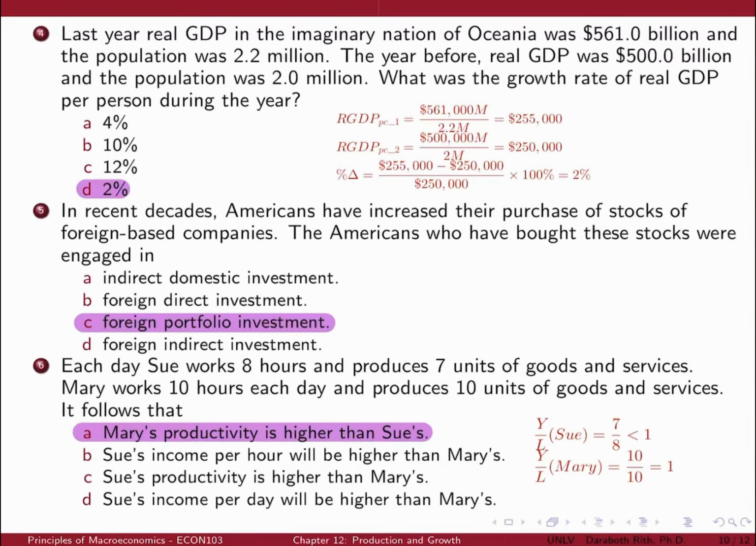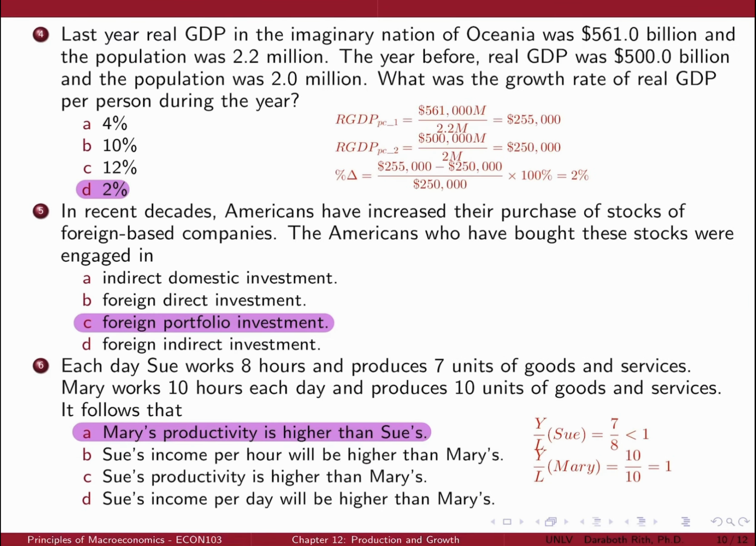Question number 5. In recent decades, Americans have increased their purchase of stocks of foreign-based companies. The Americans who have bought these stocks will engage in what? Now let's break it down. When Americans buy stocks from foreign companies, they are investing in foreign assets. This type of investment is known as foreign portfolio investment because it involves purchasing financial assets like stocks and bonds from foreign entities rather than making a direct investment in physical assets or businesses. So remember that this is considered foreign portfolio investment, making the correct answer C.